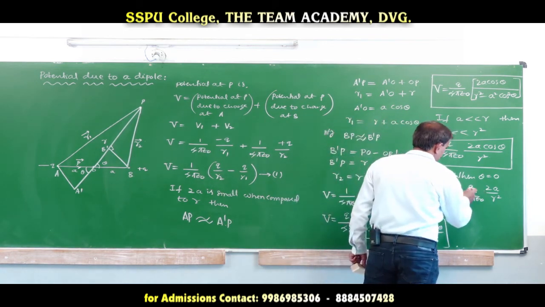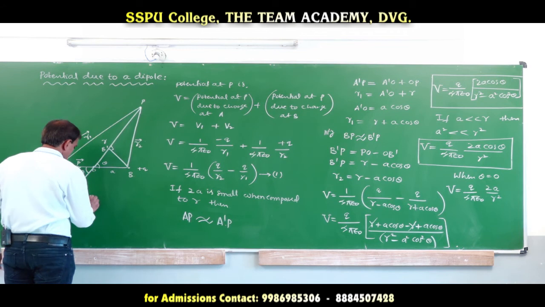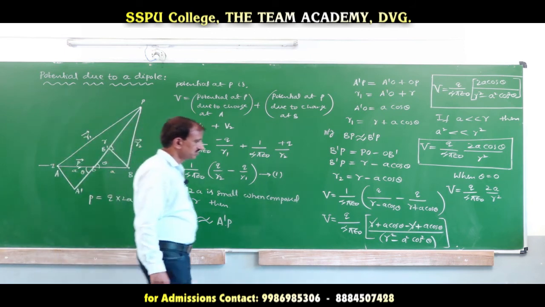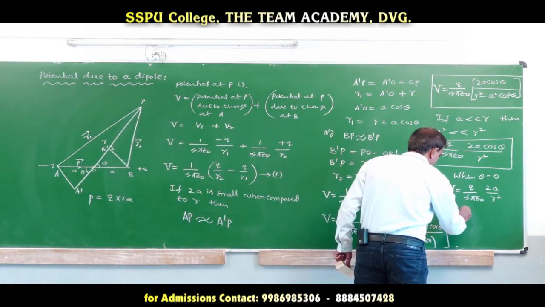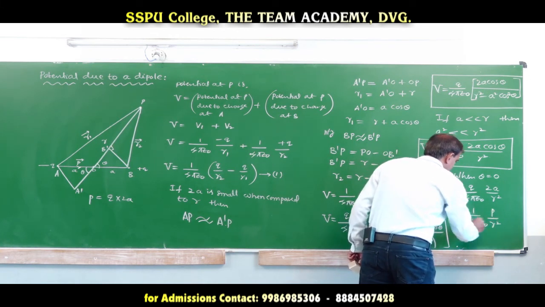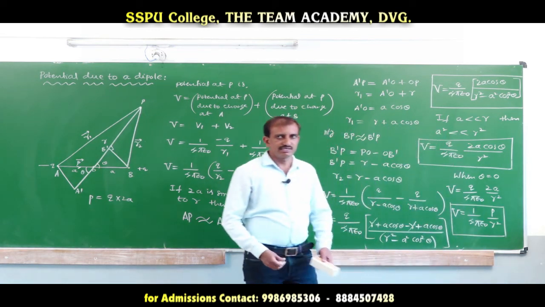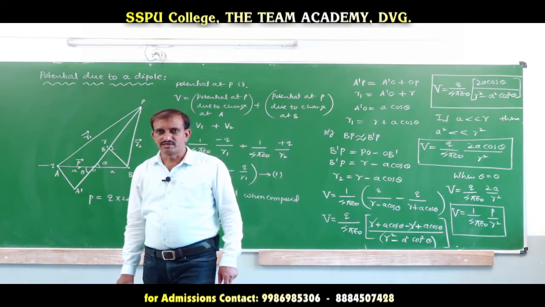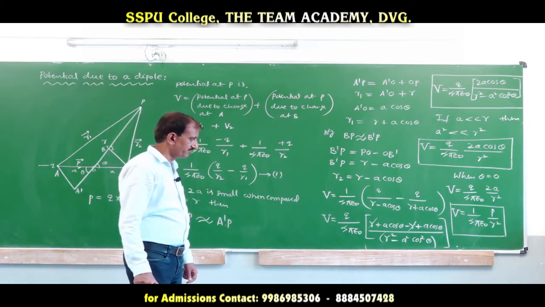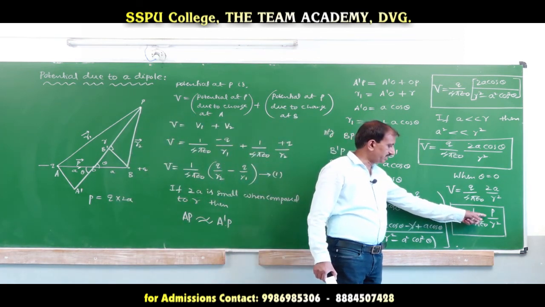Q into 2a is equal to what? The dipole moment. The dipole moment P is equal to Q into 2a. So V is equal to 1 over 4 pi epsilon naught into P divided by r square. When theta is equal to 0, we obtain the potential due to the dipole at a point on the axial line of the dipole: V is equal to 1 over 4 pi epsilon naught into P by r square.